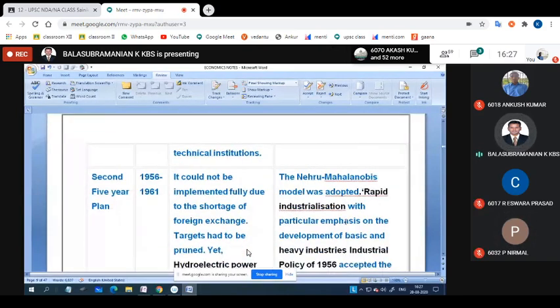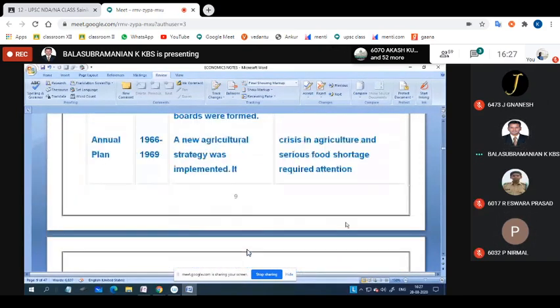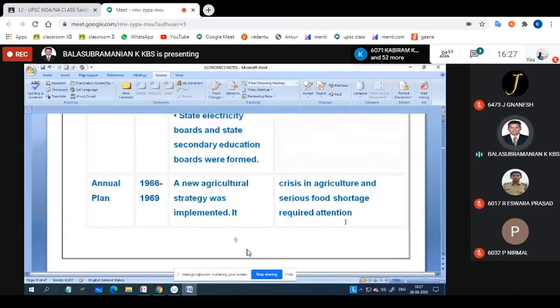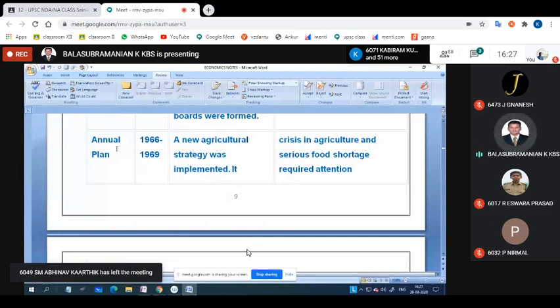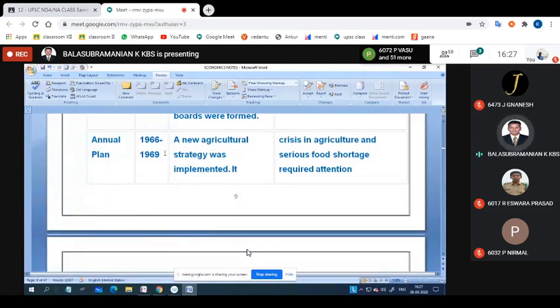Okay, wait. Then next, after the third and before the fourth 5-year plan, there were three annual plans, 1966 to 1969. Before going to the fourth plan, between the third and the fourth, there is another plan period, the annual plans of 1966 to 1969.